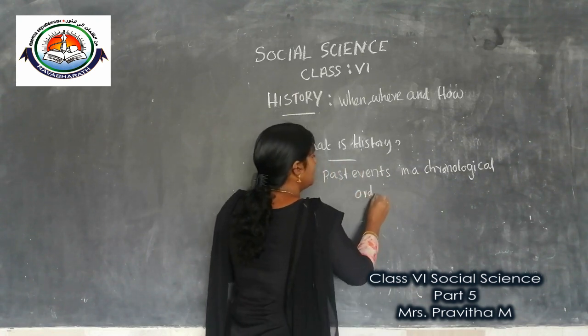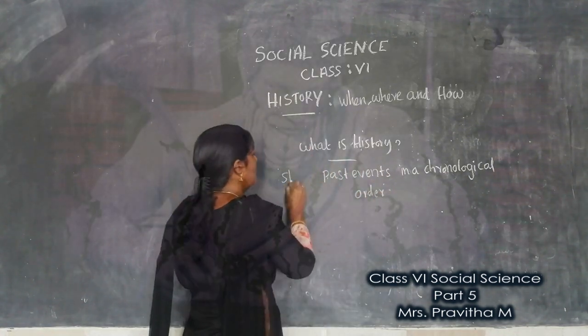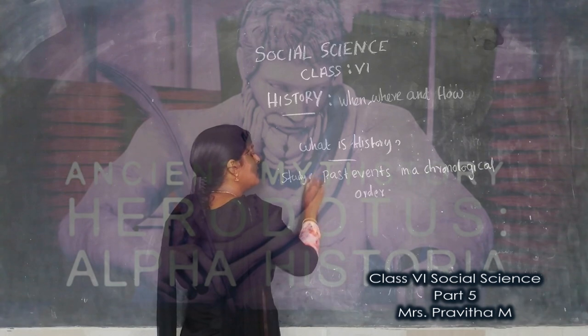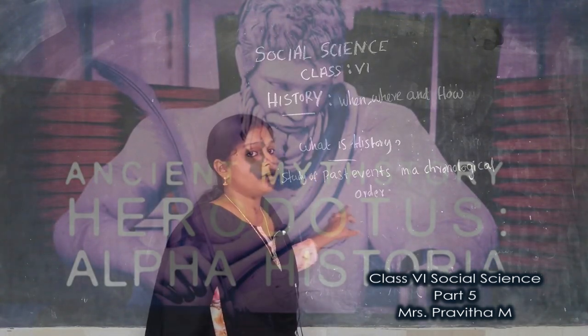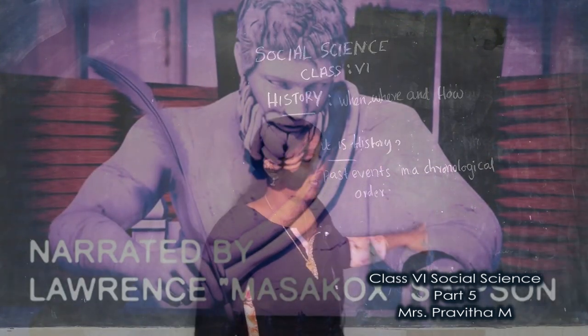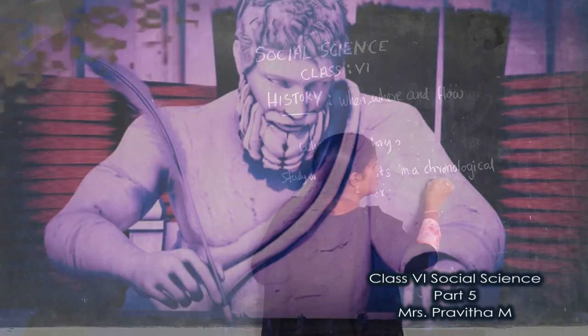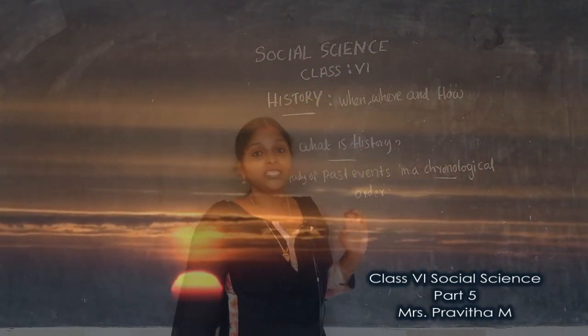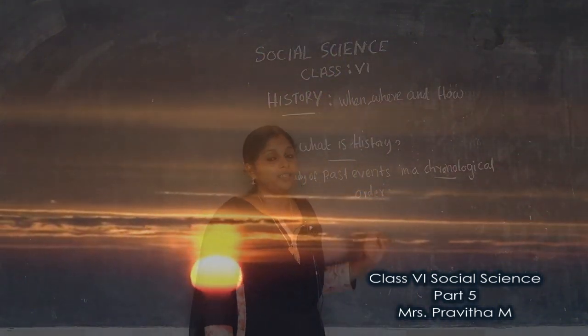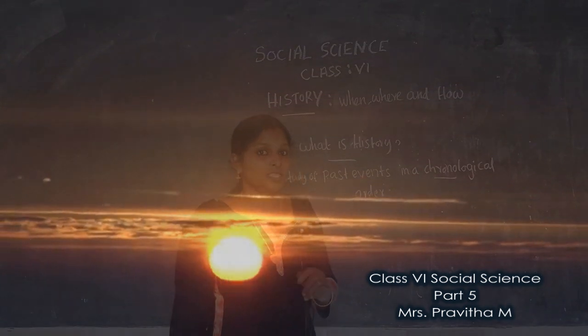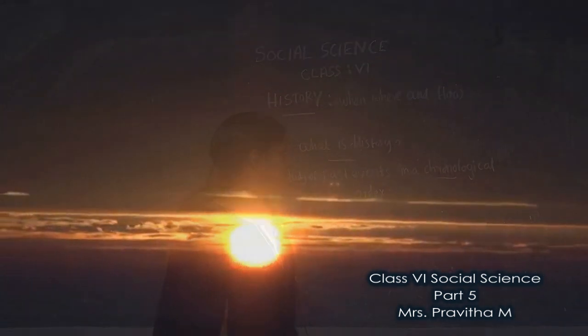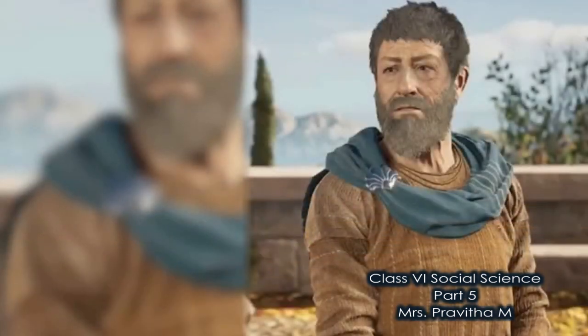So what is chronology? Arranging the events in an order, that is known as chronology. Clear children? So history is the study of past events in a chronological order.